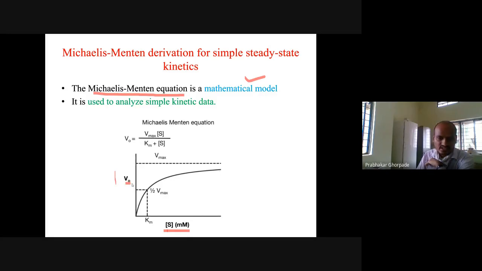As you increase the substrate concentration, the rate of the reaction increases, at a given enzyme concentration. V0 is the initial velocity. If you take Vmax, you can get the Km value. This is the Michaelis-Menten equation: V0 is equal to Vmax multiplied by substrate concentration, divided by Km plus substrate concentration. Based on this equation, you can calculate the reaction velocity at any given point. This is a hyperbolic curve.